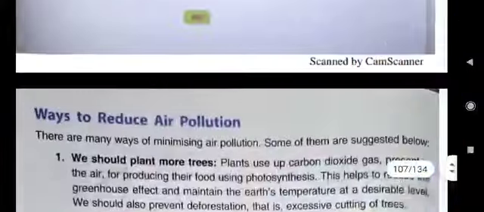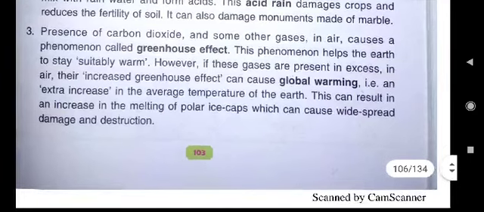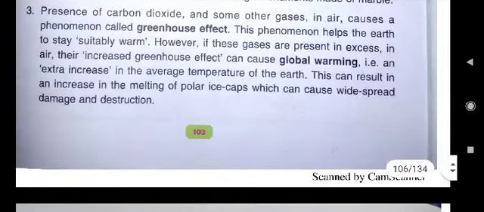here you see global warming is written in this paragraph. It is written, presence of carbon dioxide and some other gases in air causes a phenomenon called greenhouse effect, and this phenomenon helps the earth to stay suitably warm. However, if these gases are present in excess in air, their increased greenhouse effect can cause global warming.